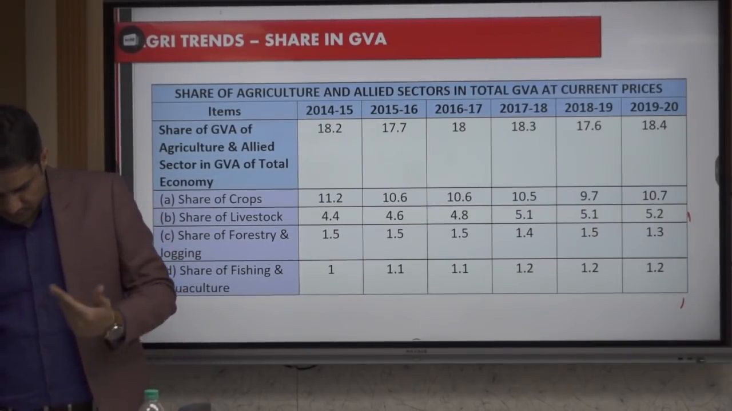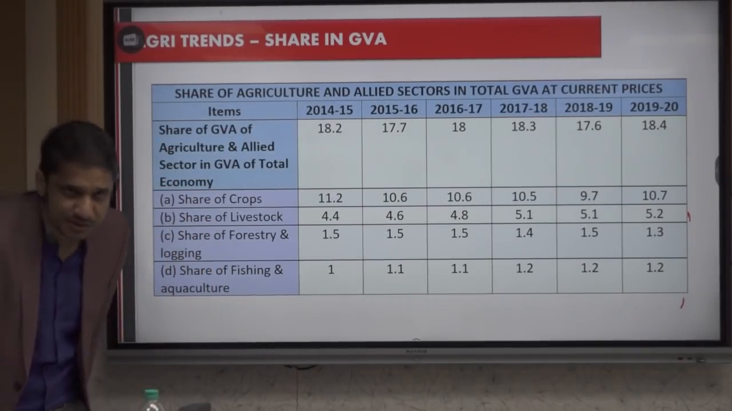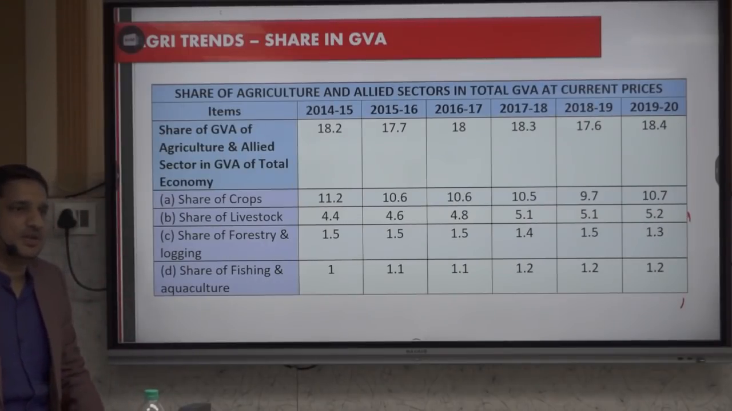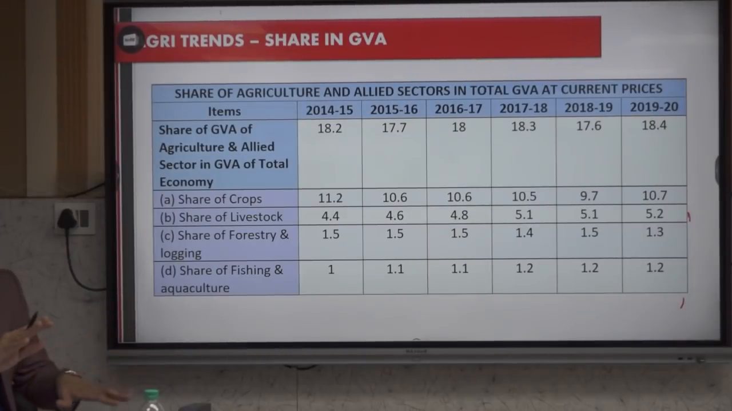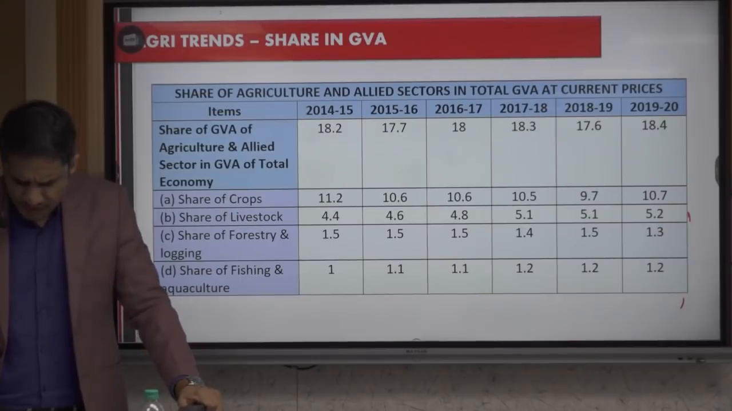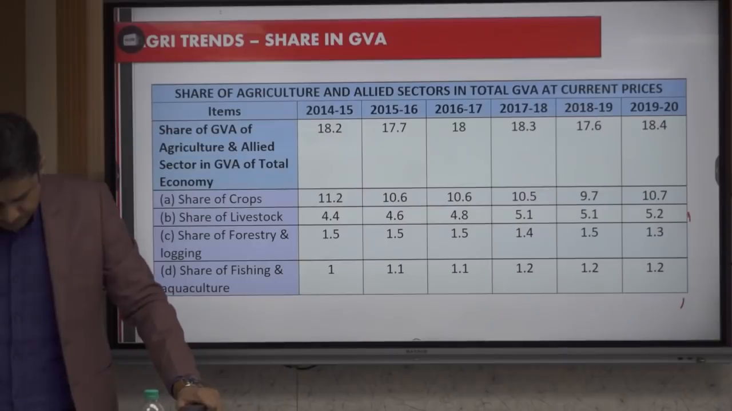So livestock is steadily increasing. Then forestry share, of course, why is it fluctuating? Common sense: the forest versus development, or development versus environment debate. Sometimes NGT comes and you have to plant trees, and at other times it is the developmental angle. So it will be fluctuating. It cannot steadily increase or steadily decrease. Next we have the share of fisheries and aquaculture. It has increased, but it has been stagnant for the last 2, 3, 4 years.